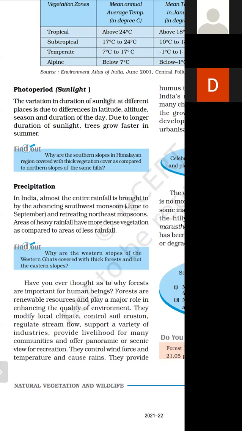So tomorrow I will go with the importance of forests again. What we have done today, we have done about natural vegetation. We have introduced you to natural vegetation. Then some factors which affect the vegetation: we read about relief, we read about climate, we read about photoperiod, meaning sunlight period, we read about precipitation, and we completed a little bit today about the importance of forest.